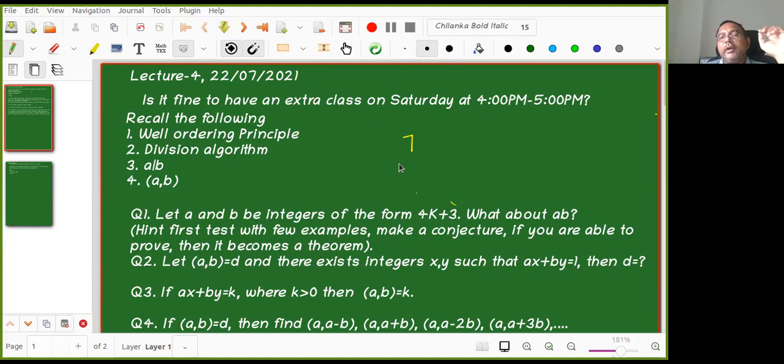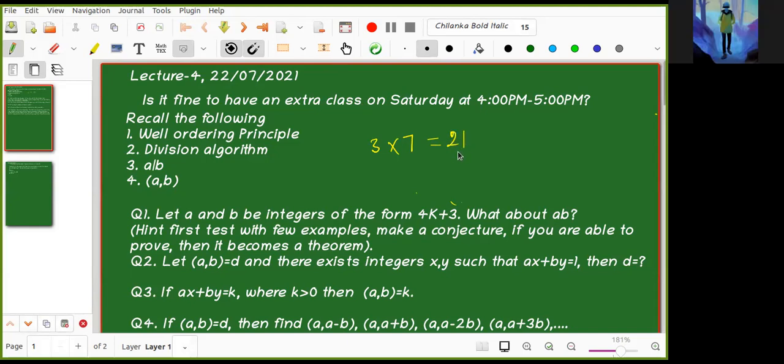No, that's okay, Vishal. Now you told some statement. What is that? If I take two integers of the form 4k plus 3, their product is of the form 8k plus 1. Tell me, is it true or false first? I'm trying to find a counterexample. Find out the simplest numbers which are of the form 4k plus 3. 3 and 7. Multiply those two. What is the product? This is 21. Is it of the form 8k plus 1? No. That is what I'm telling.